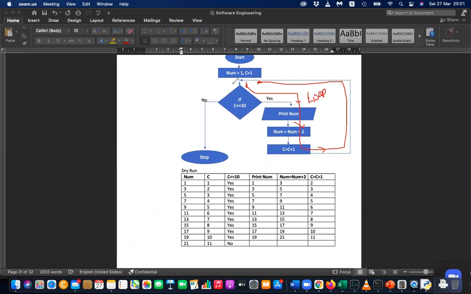Loop means arrows go in one direction in a circular way. Now from here, again there's a continuity. You can come down and then again go up. You can come down and again go up. This is called a loop. It's repetition. Loops are the special feature of repetition.